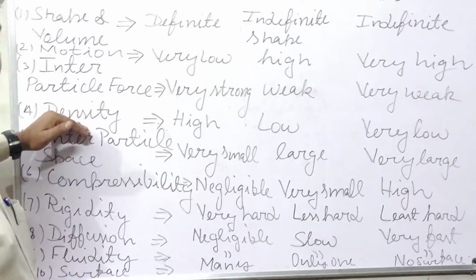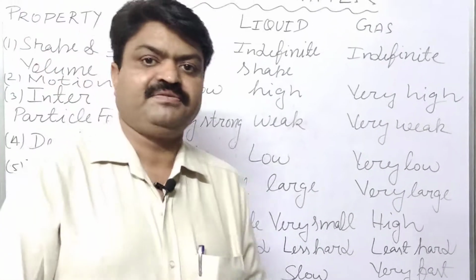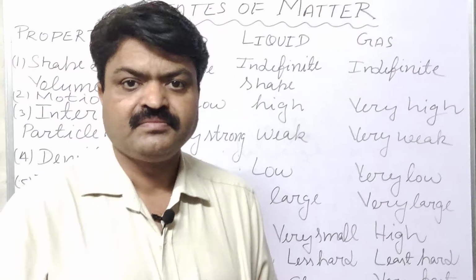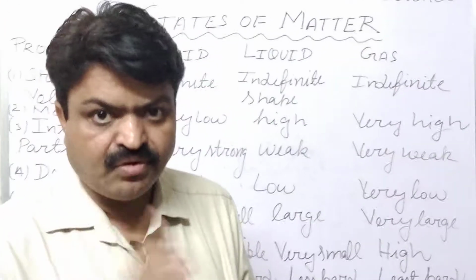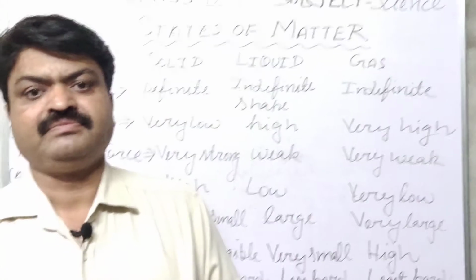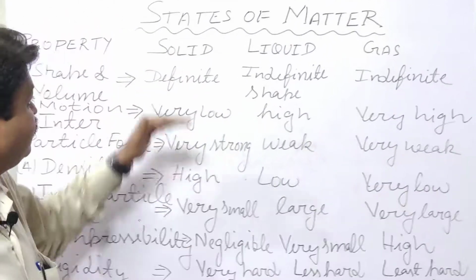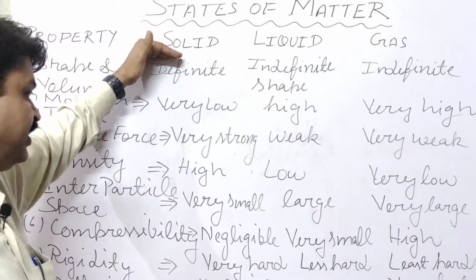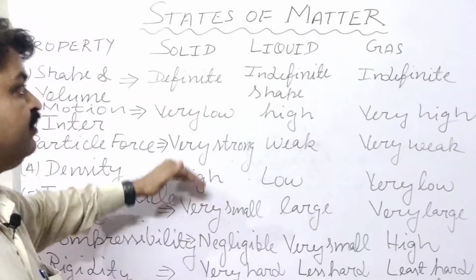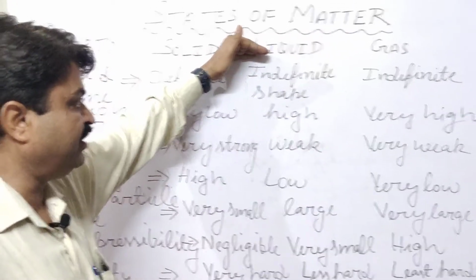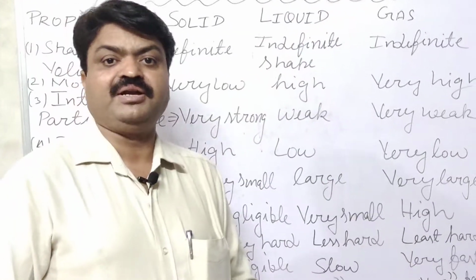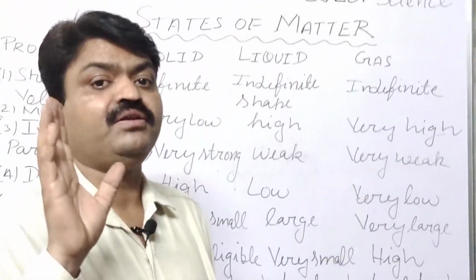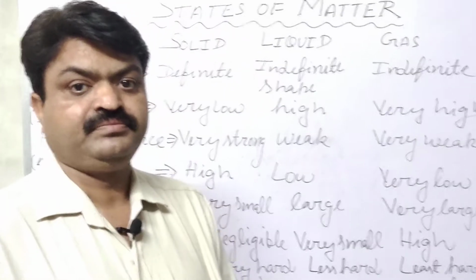Next characteristic is density. Now what is density? First you try to know this. The mass per unit volume of an object is known as density, student. Solid state materials have high density, liquid state materials have low density, but gaseous state materials have very low density, student.